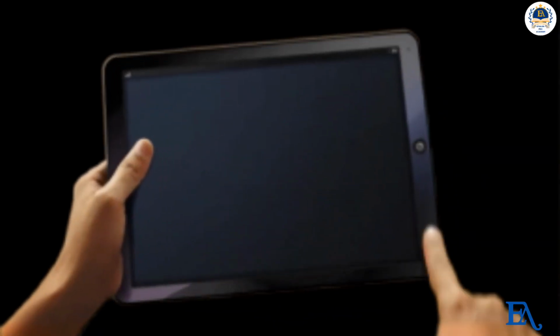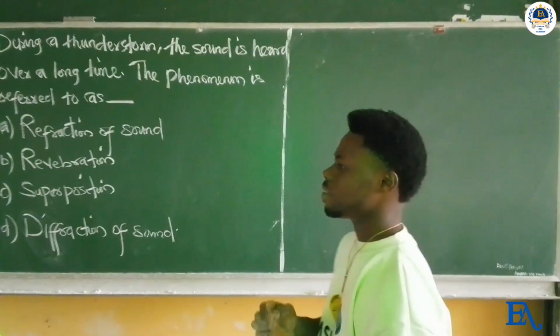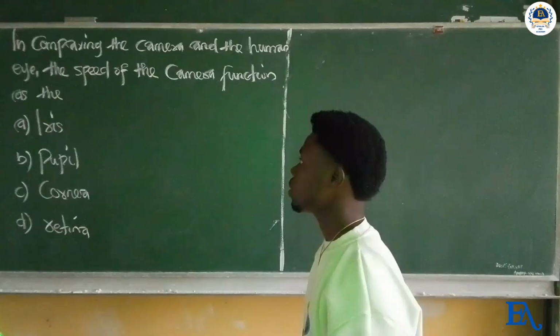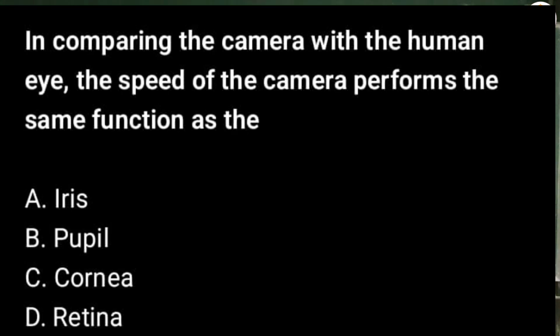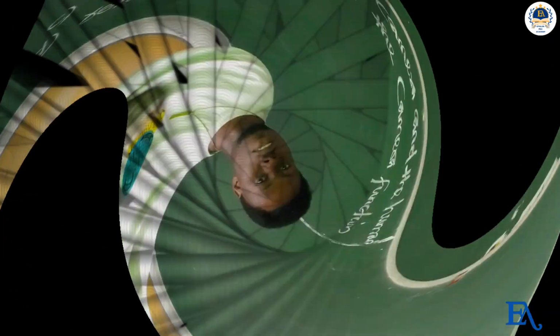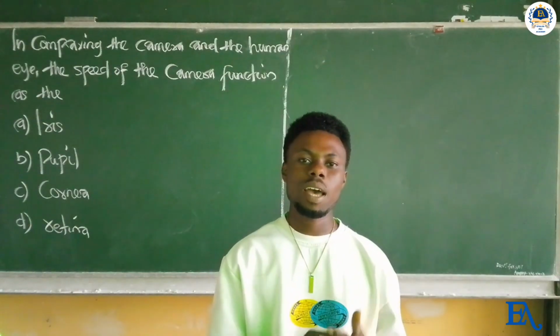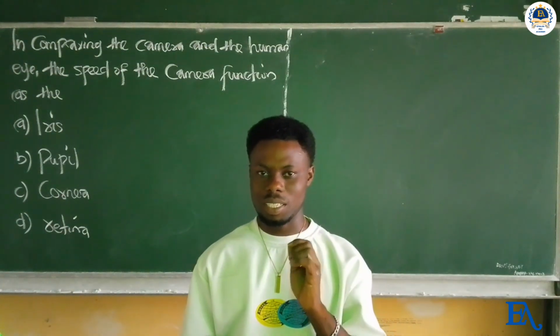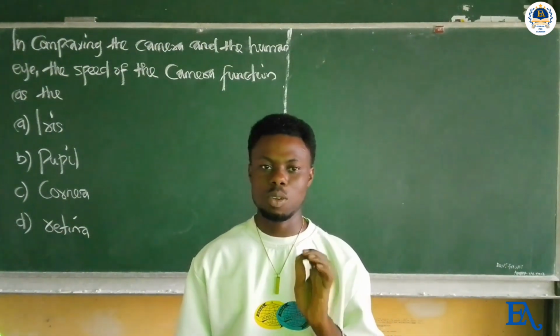So, the correct option on the board is option B, reverberation. In comparing the camera and the human eye, the part of the camera that functions as the film or sensor is option A, iris, B, pupil, C, cornea, and D, retina. In a camera, the film or the sensor is where the image is finally formed, but in the human eye, the retina is where the image is formed. Take note of this concept.